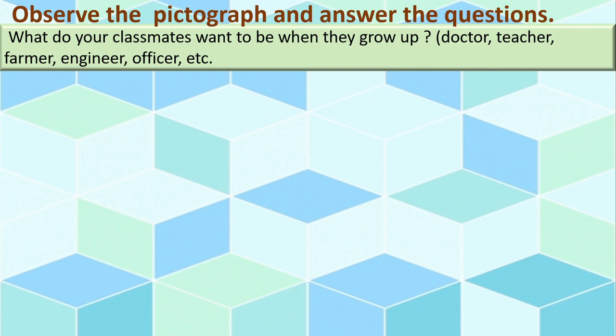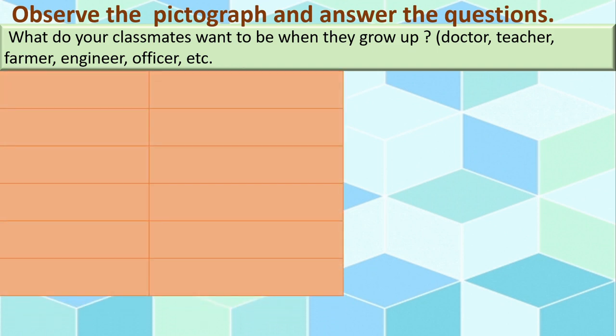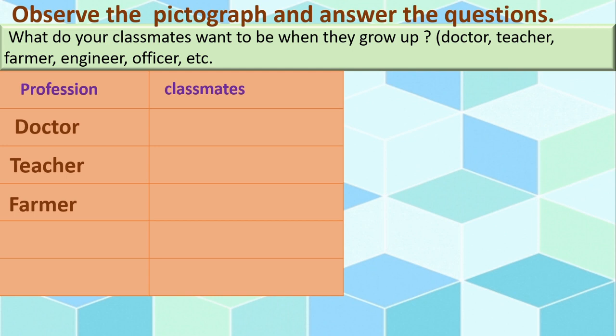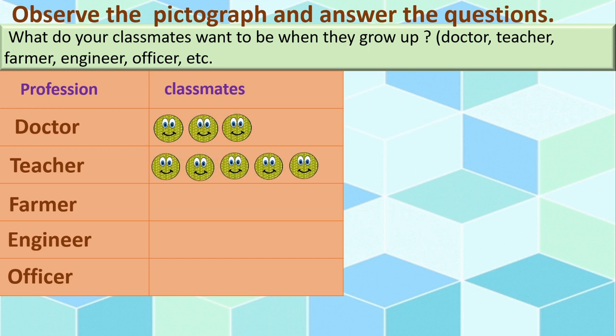Like this. Here survey has been done and the students were asked about their future or what they want to become when they grow up. See the answers here, classmates. You can see the faces again.